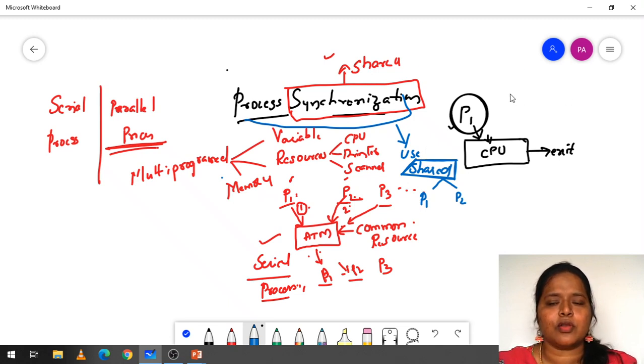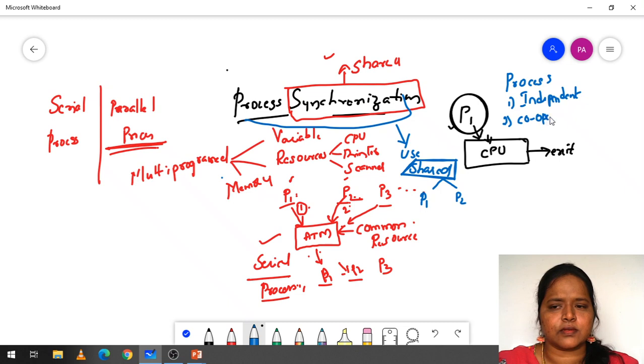As we all know, the processes are of two types. The first one is the independent process, and the second one is the cooperative process.